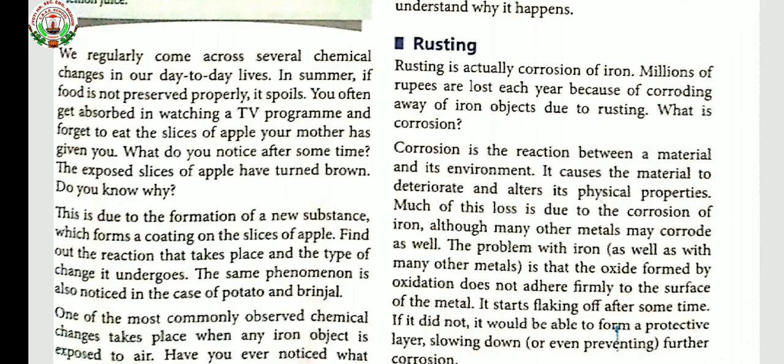The first method is painting, the second is greasing, the third is alloying, the fourth is anodizing, the fifth is galvanizing, and the last one is electroplating. So these are the several methods through which we can prevent rusting.